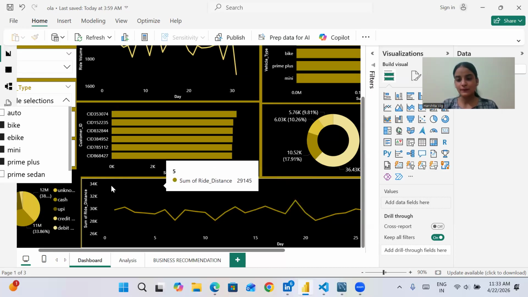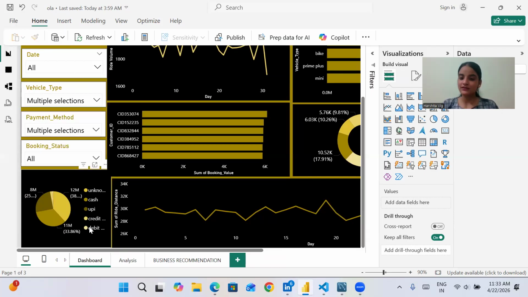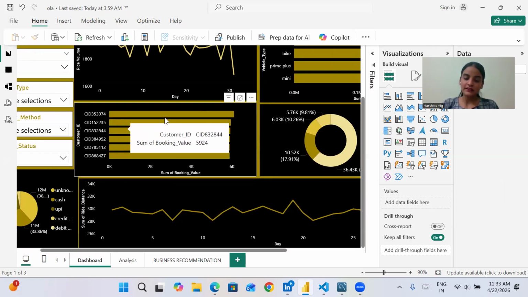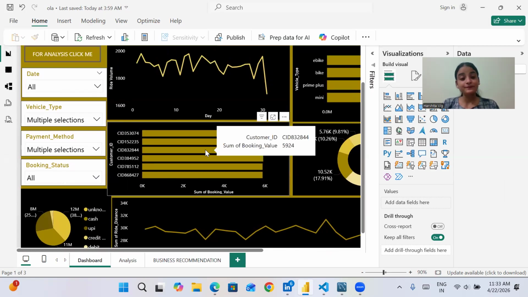First, we have used revenue by the payment method. The payment methods are basically cash, UPI, credit, and debit, and a few were null, so I have replaced them with unknown. So in this, we are seeing total revenue by payment method. Also, one more thing we have to see is the customer ID. Top 5 customers by total booking value. So I have made this visual.